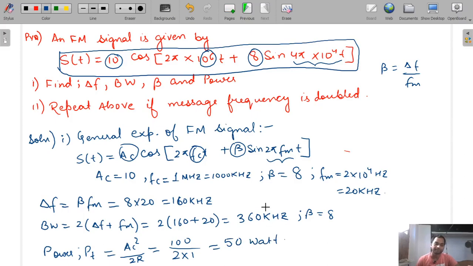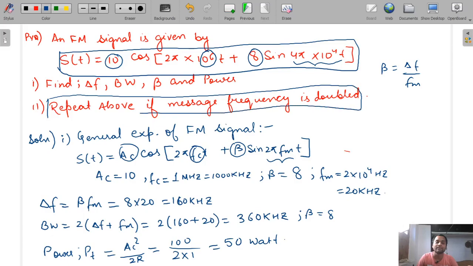So done. Now what we have to do, this is very important, we have to repeat the above question if message frequency is doubled. So when we double the message frequency, we have to repeat the same question.